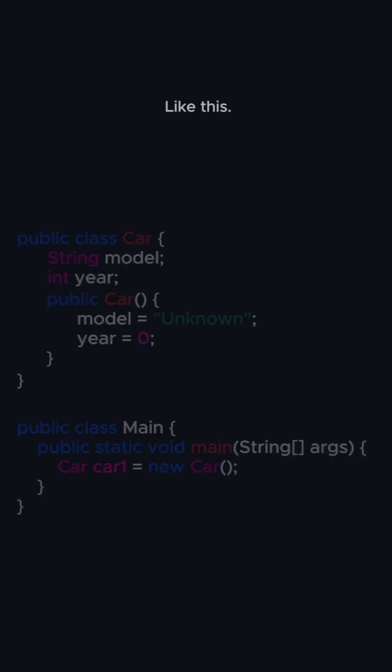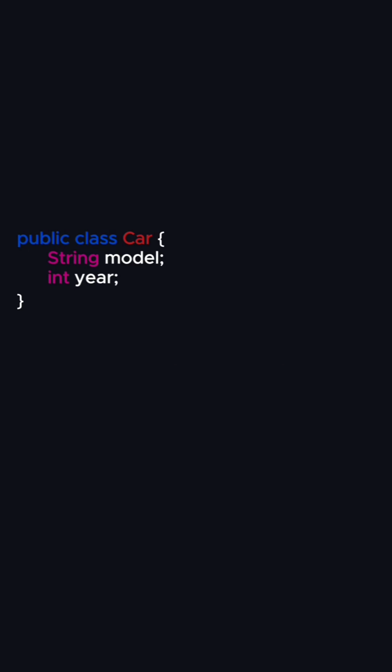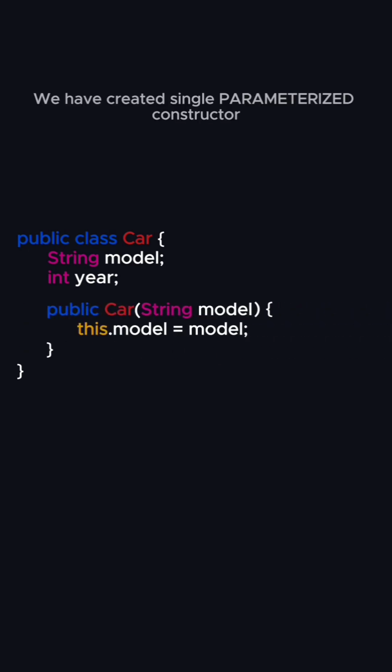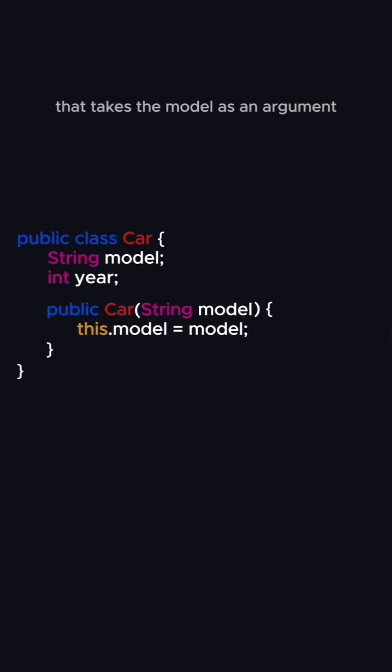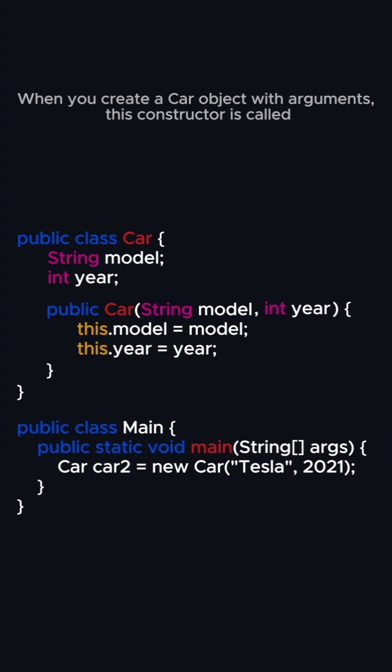Like this. Next is parameterized constructors. By the name you must have understood, it allows you to set specific values for the object. In this example, we have created a single parameterized constructor that takes the model as an argument. If we add another argument as year, it becomes a double parameterized constructor. When you create a car object with arguments, this constructor is called.